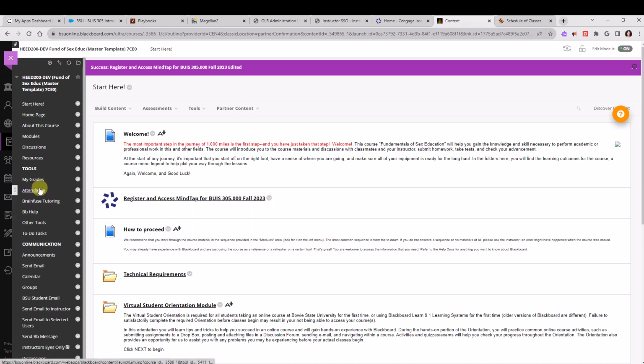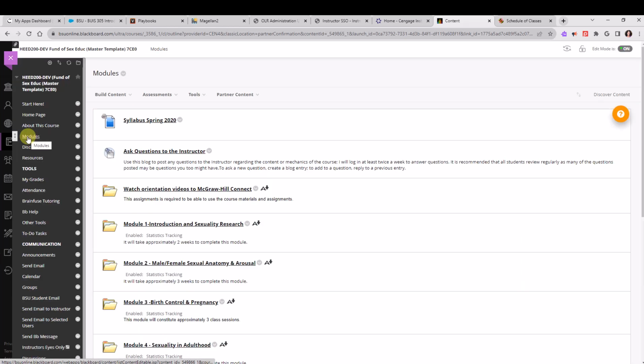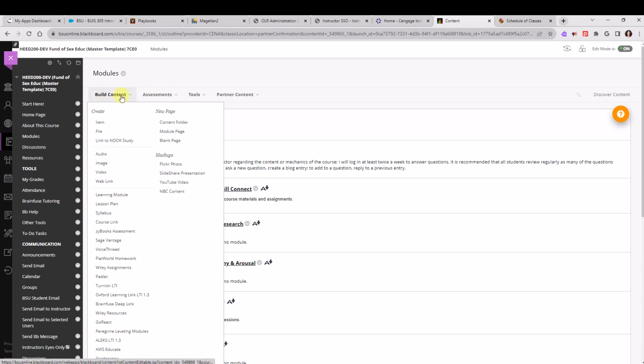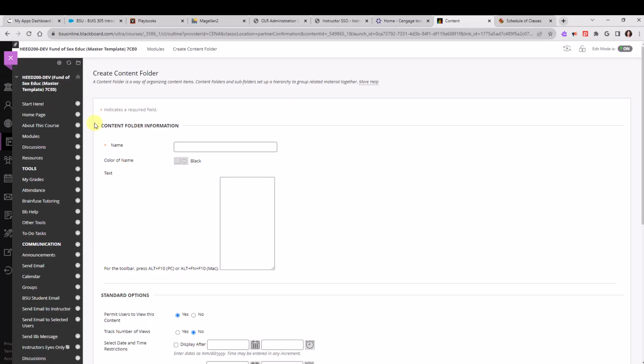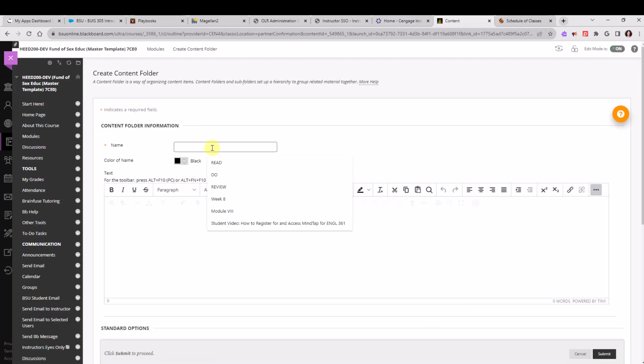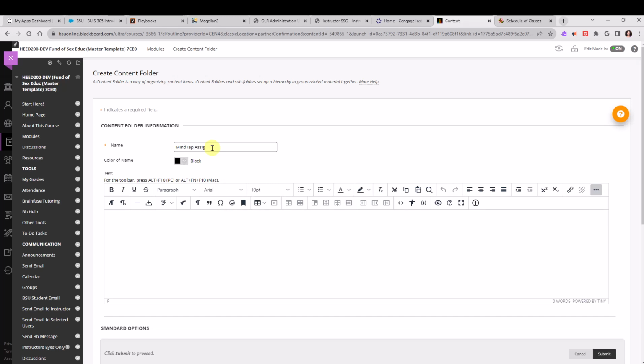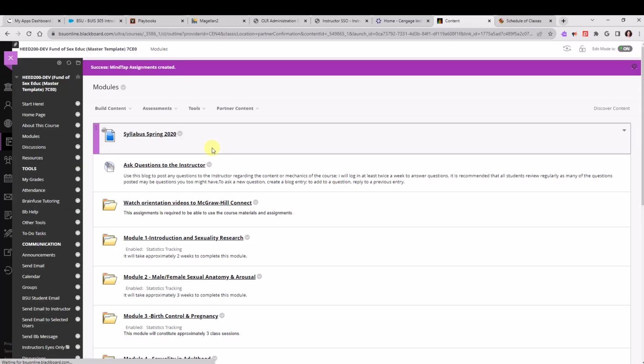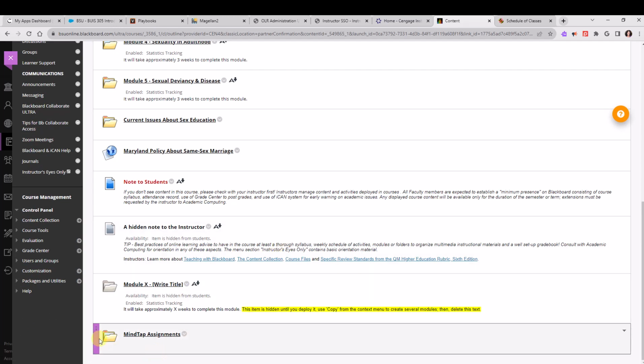But if you want to see activity score, I recommend going into your modules, and you may want to create a folder for your MindTap assignments, or if you want to place the activities in the modules where they're going to be assigned, you can do that as well. So just for the sake of this example, I'm going to create a folder and name it MindTap Assignments. Okay, it's going to be at the very bottom.